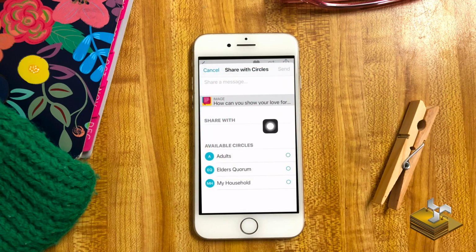Now it's asking me which circles do I want to share it with. I have attached the message. I can put a message with it. Let's first select the Adults tab. And I'm sharing with adults now. I have other available circles that I can share it with too. Let's go ahead and write a message.